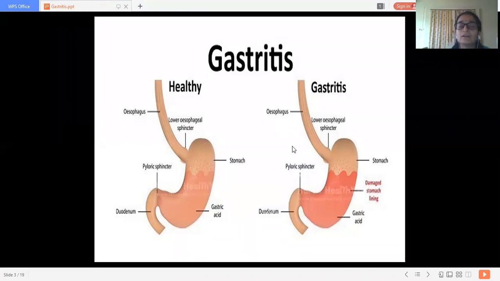Then the stomach, this bag of stomach, there is affection, we can see the damaged stomach lining, it looks more reddish, gastric acid, okay. And here we can see the pyloric sphincter and duodenum. So this is the normal structure of the stomach, where the parts mostly get affected are